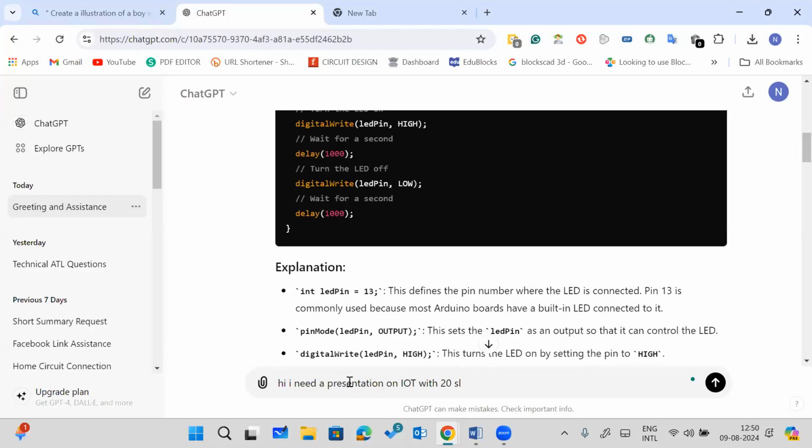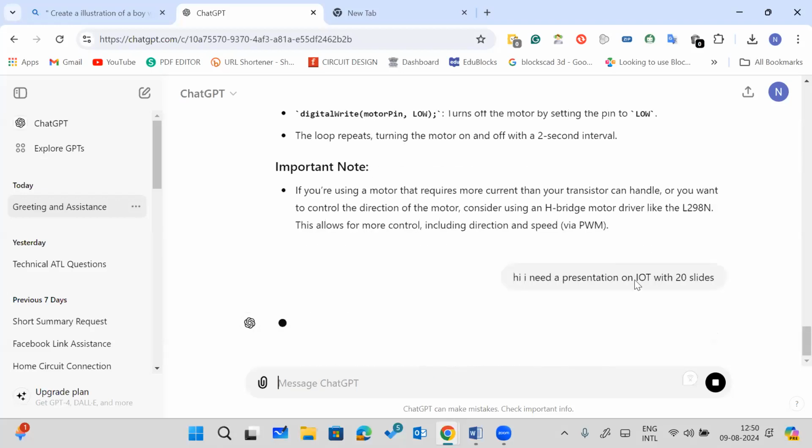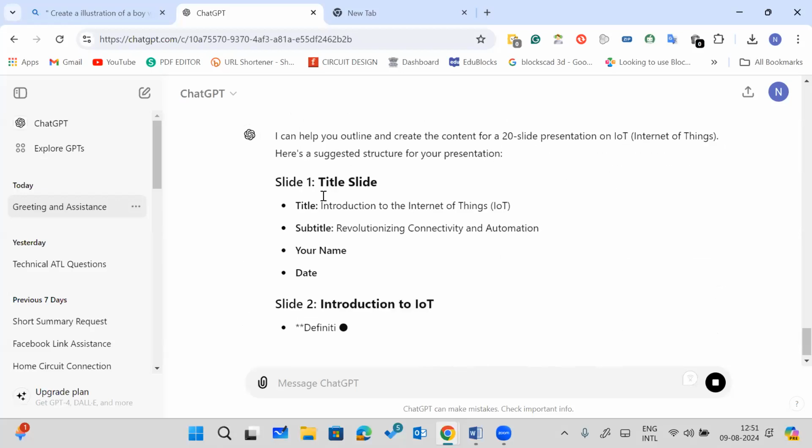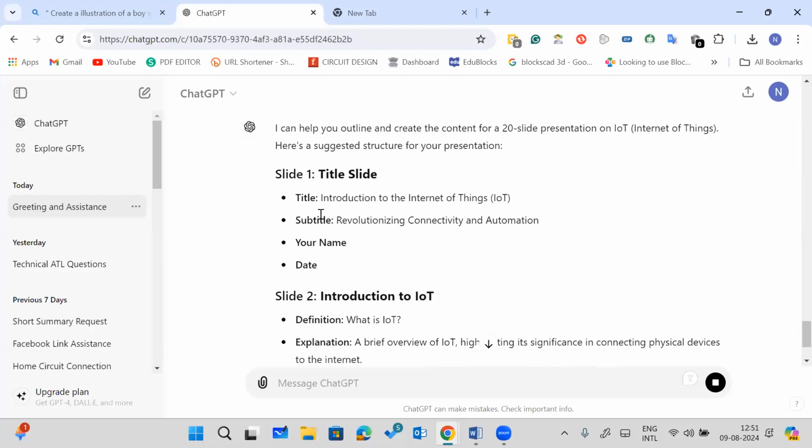So it will give you a frame like what are the things that you can cover on your slides. Once I clicked on "I need a presentation on IoT with 20 slides," now this is what it can do. Slide 1 you will cover these things: title, subtitle, your name, date. In slide 2 you can cover introduction to IoT, the definition of IoT, explanation.